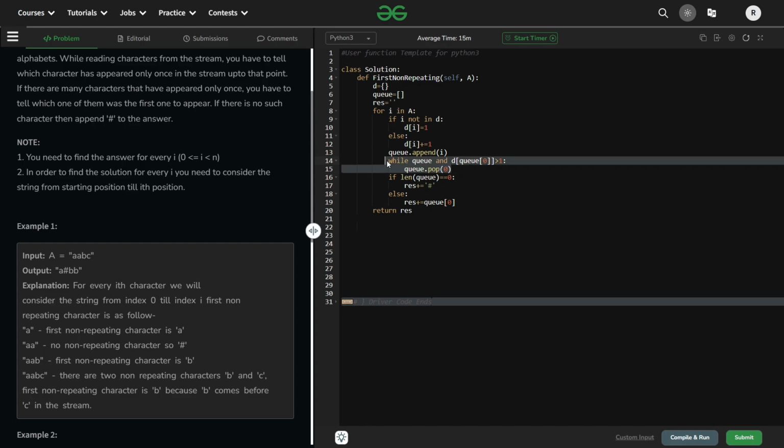So this while loop won't be iterated this time because only the B value is there inside the queue, and it has not repeated itself. If the character is not repeating itself, then we replace that value with the current value itself. That will be B here, right? So in this way, we use the hash value here, and we also use the current element according to the conditions, and after that the final output will be returned to the function.